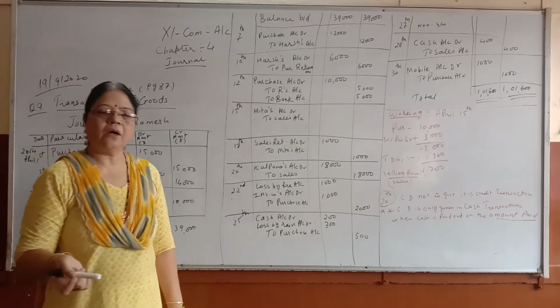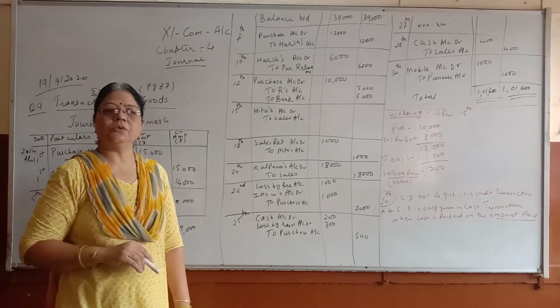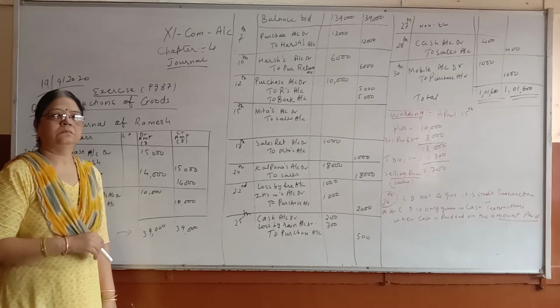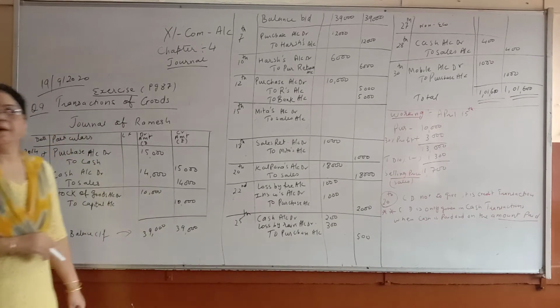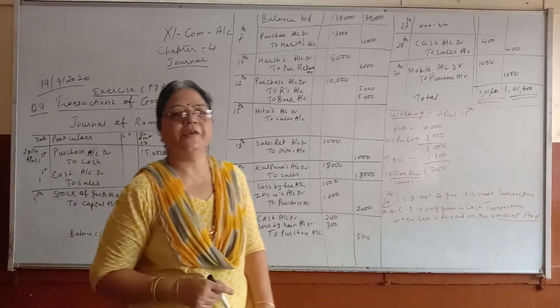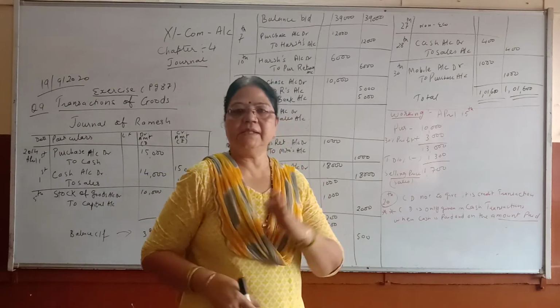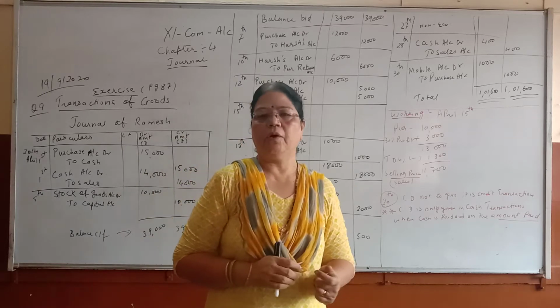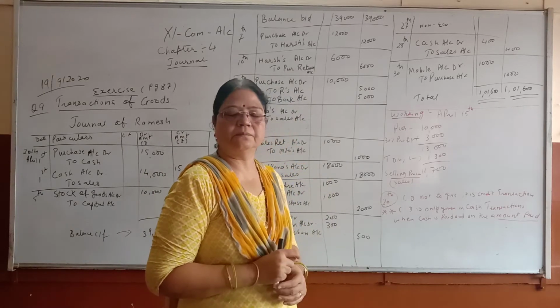In trade discount and cash discount notes, we have done that trade discount is not recorded and cash discount is only recorded in the books of accounts.